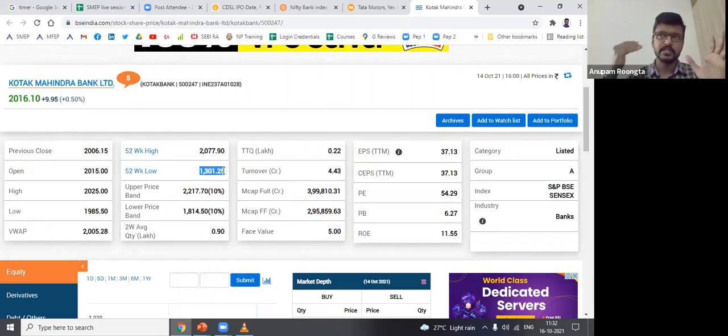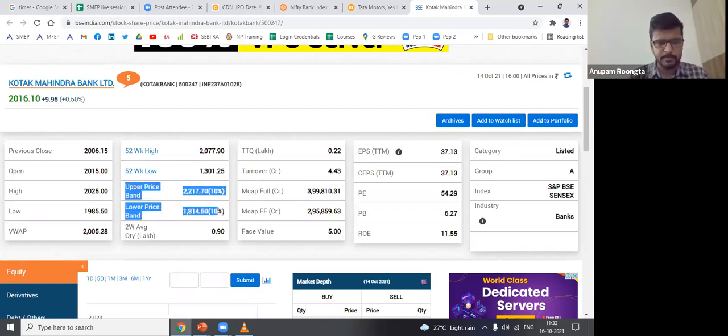Let's buy. Or it is very high from the 52-week low, or it cannot go any higher, it's already at peak, so let's sell. Don't do that. I mean, that's what people who trade and speculate and gamble do. You're not a gambler, right? So don't do that. At least going forward, don't do that. Learn what you're learning here and then take a call.